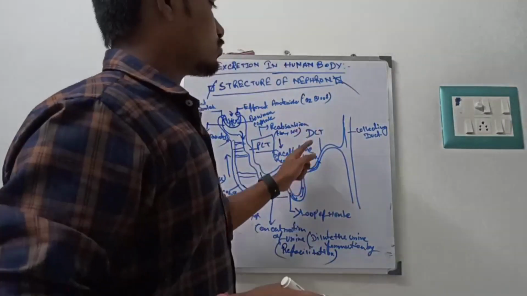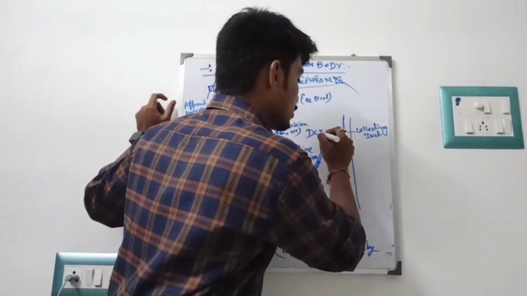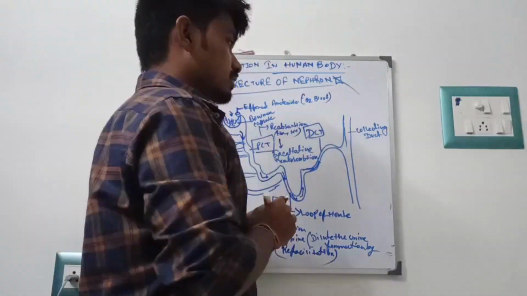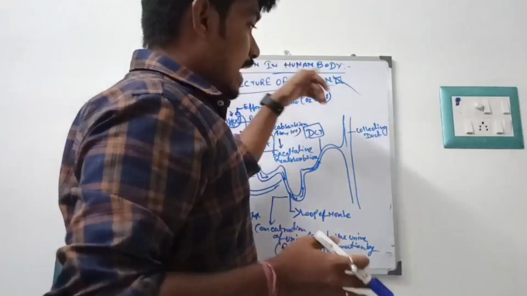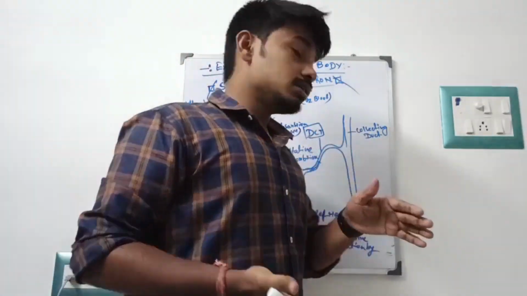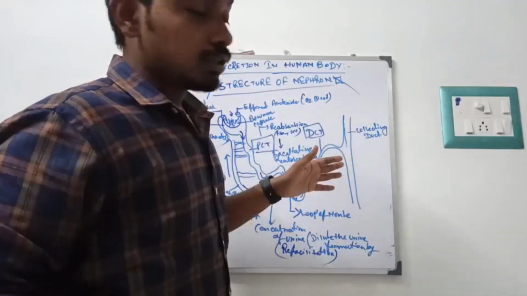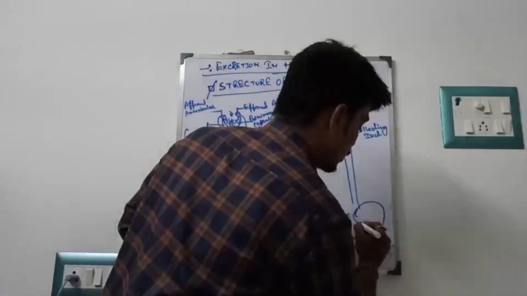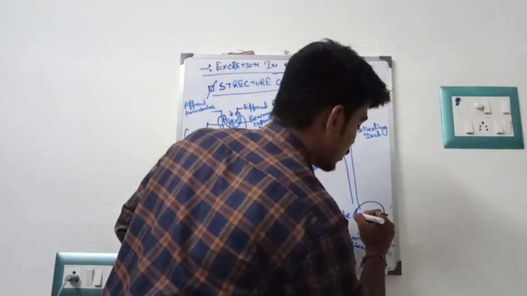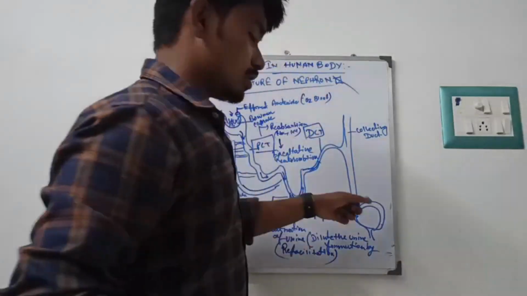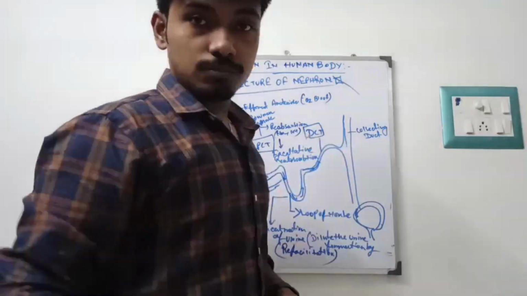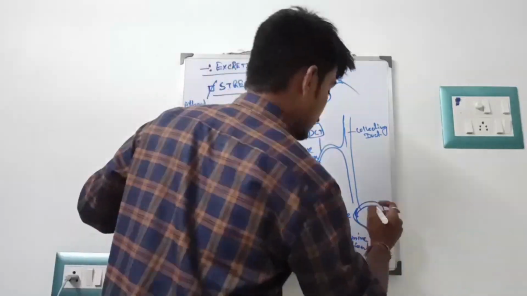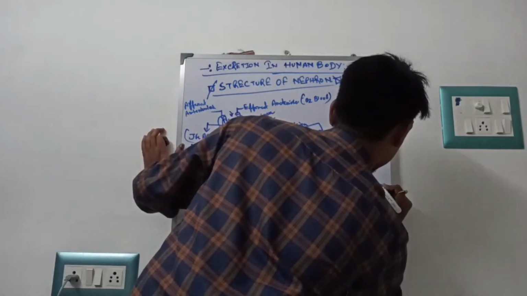So it will come upward to the DCT, the distal tubule. Whatever the DCT is supposed to do, it directs the urine directly into the collecting duct. After the collecting duct, there is a bladder, like the peritoneal bladder. It is lined by the membrane. After that it will come down and the secretion of the urine happens there, in the peritoneal bladder.